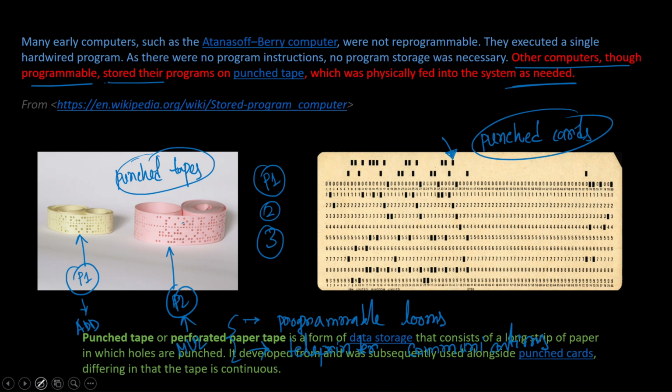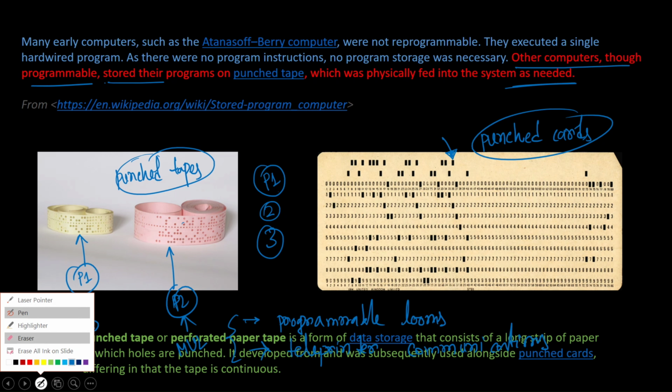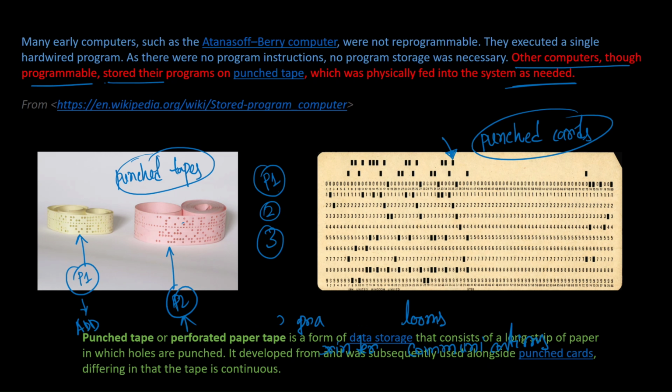So here I have written, let me wrap it up. Punch tapes, or perforated paper tapes, are a form of data storage that consists of a long strip of paper in which holes were punched. It was developed and subsequently used alongside punch cards, differing in that the tape is continuous.